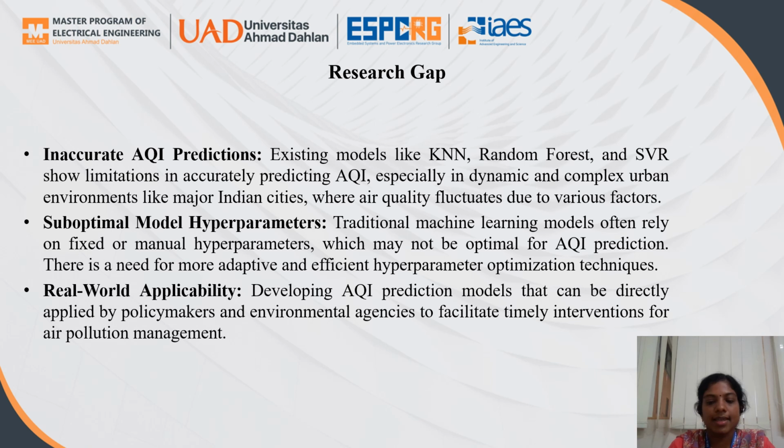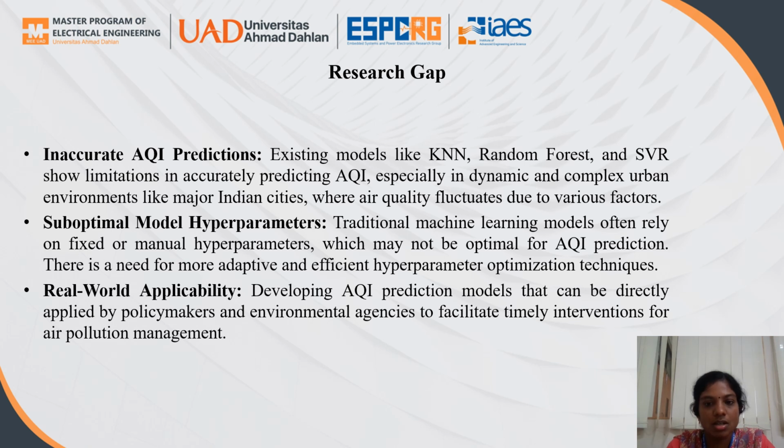Next, what is the research gap? Existing models like KNN, random forest, and SVR show limitations in their accuracy while predicting AQI, especially in dynamic and complex environments like major cities where air quality fluctuates due to various factors and suboptimal model hyperparameters.